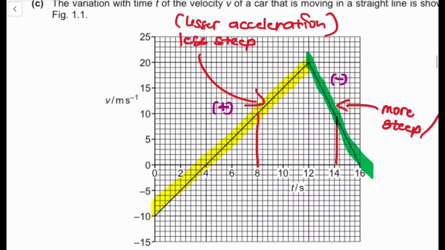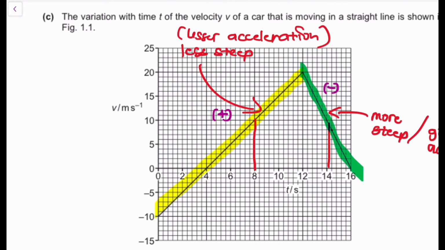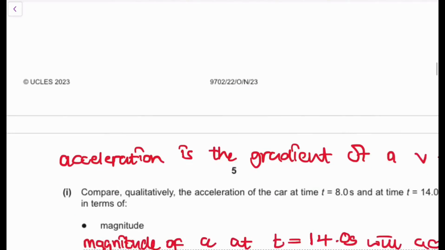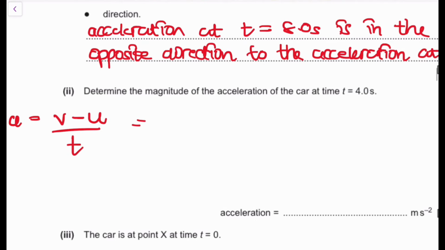We can start here. We can say our final velocity v is going to be here, right? And then we can assume that our initial velocity is going to be here. Meaning that we're going to have a certain velocity 20, then another velocity 0. So it's going to be 20 minus 0. Then our time period at 20, we have 12.